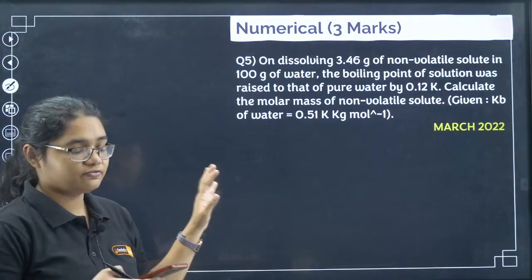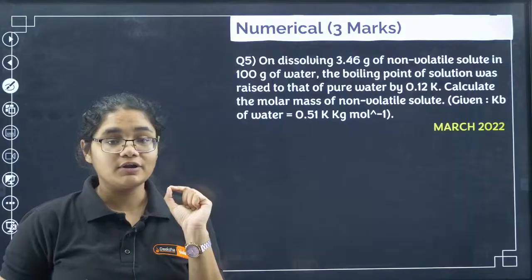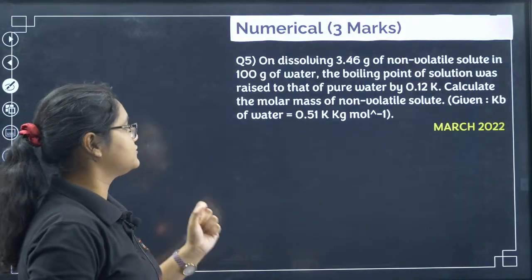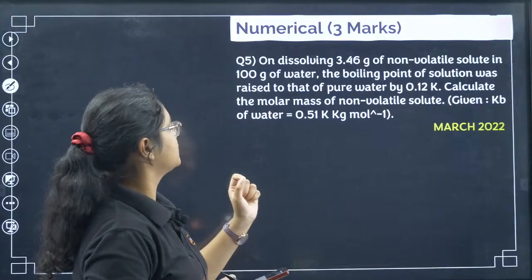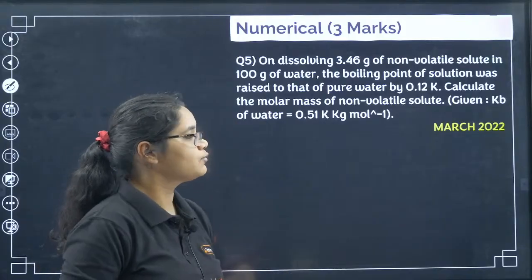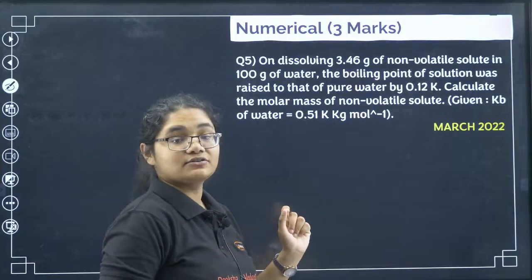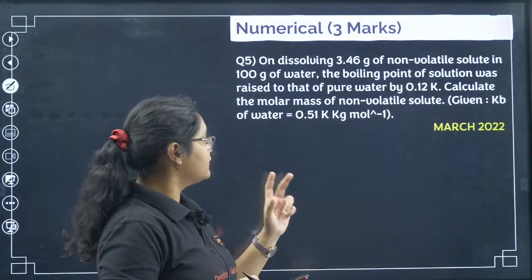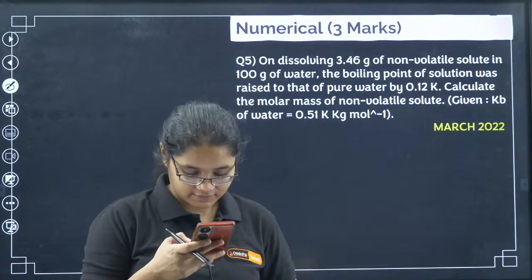Now let's move to the fifth question, the last numerical question here. On dissolving 3.46 gram of a non-volatile solute in 100 gram of water, the boiling point of the solution is raised relative to that of pure water by 0.12 Kelvin. Calculate the molar mass of the non-volatile solute given the Kb of water is 0.51 Kelvin kilogram mole inverse.